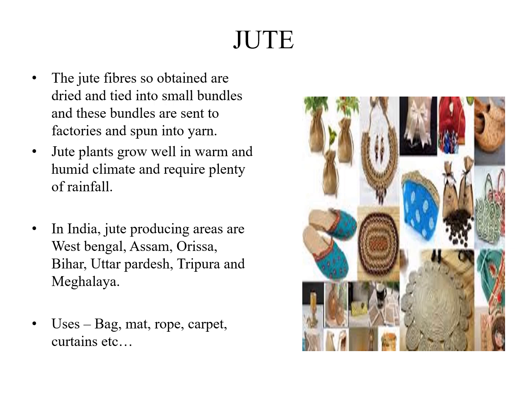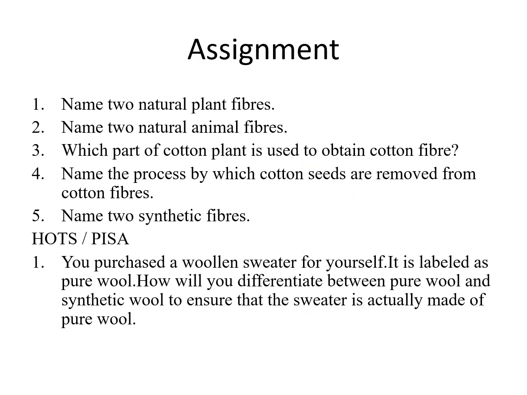Now we can see some questions. Students, see the question. Name two natural plant fibers. What are the two natural plant fibers? Cotton and jute. Name two natural animal fibers. Wool and silk. Which part of the cotton plant is used to obtain cotton fiber? The cotton boll, or cotton fruit.